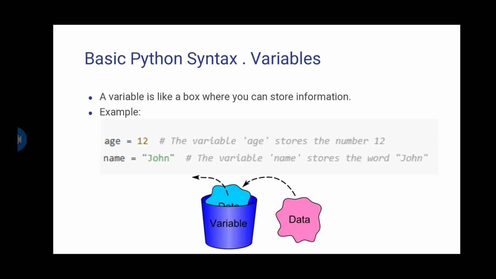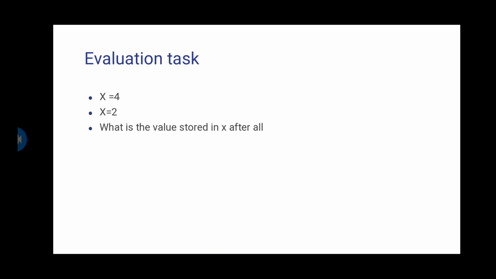For example, if I have something called Khaled, and that's a name, I want the computer to know my name. How am I going to do that? I'm going to make a variable called name equal Khaled. So now we can understand that a variable is like a box that can hold data. We're going to understand that more and more as we go further.